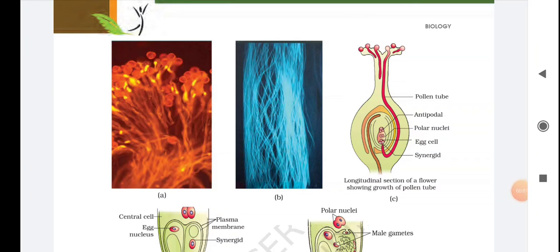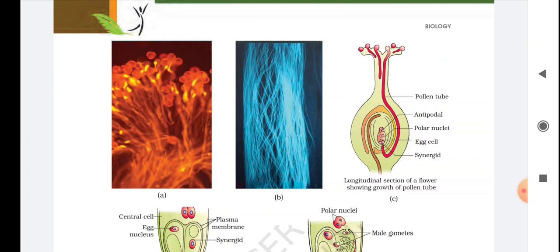Children, before you learn about the process of fertilization and double fertilization, it is necessary to understand pollen pistil interaction, because before the fertilization process takes place, the pollen pistil interaction process takes place. So let's see how pollen pistil interaction takes place.